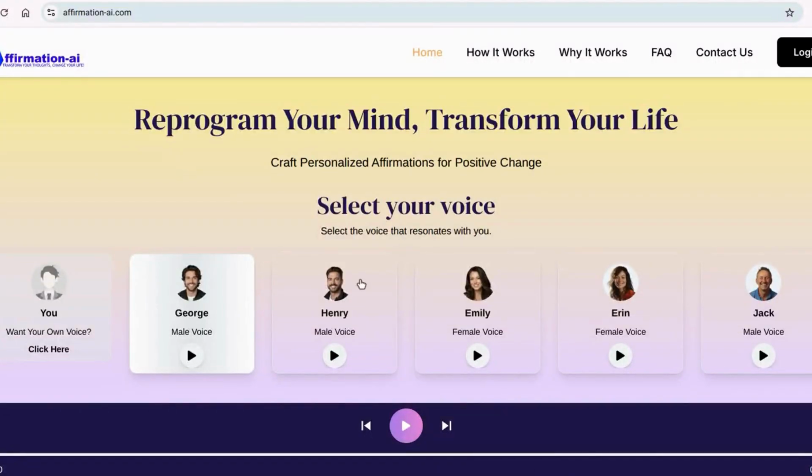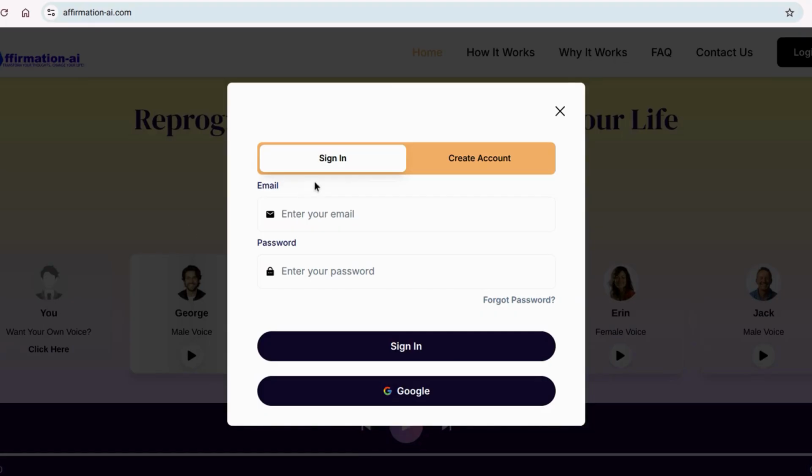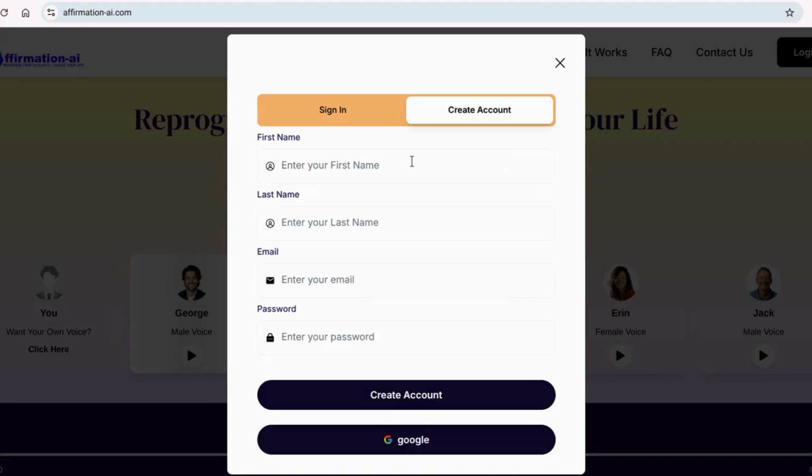Affirmations using affirmations-ai.com. This is my first time doing this, so I'm creating an account.